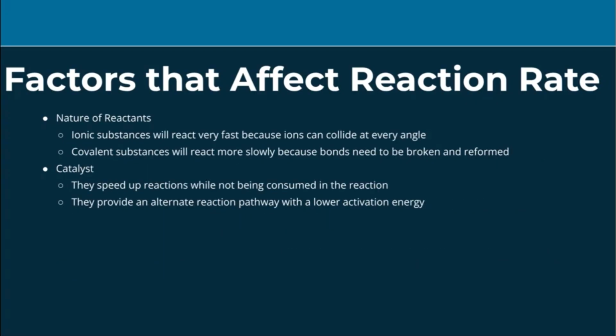Some other factors that affect reaction rate are the nature of reactants and catalysts. Nature of reactants refers to how ionic substances will react faster than covalent substances, because in ionic substances, the presence of ions will allow them to collide at every angle. But covalent substances are going to react more slowly because the bonds will need to be broken and then reformed. A catalyst speeds up reactions while not being consumed inside the reaction. Catalysts provide an alternate reaction pathway with a lower activation energy.